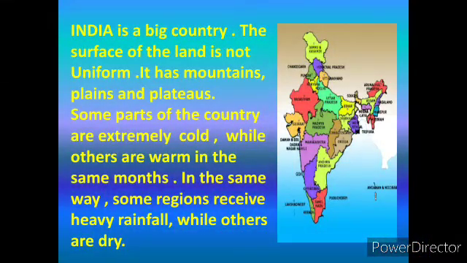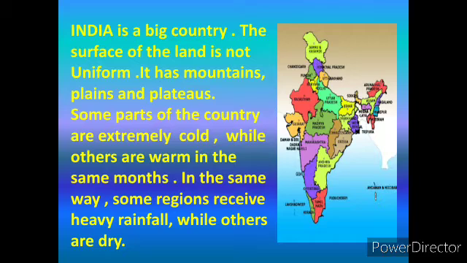So students, in this second picture you have to see that India is a big country. The surface of the land is not uniform. It has mountains, plains and plateaus. Some parts of the country are extremely cold, while others are warm in the same month.